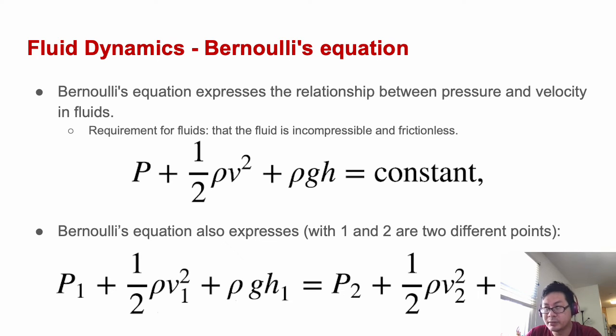But there is a limitation for the fluid: it must be incompressible and frictionless. Frictionless is really harsh in real life. Gas is a fluid, but gas is compressible, so the Bernoulli equation can be applied to gas only approximately.